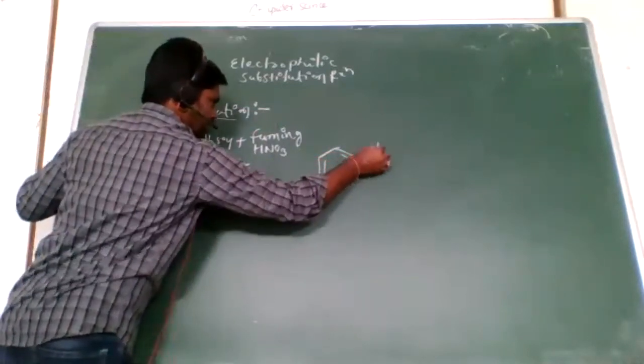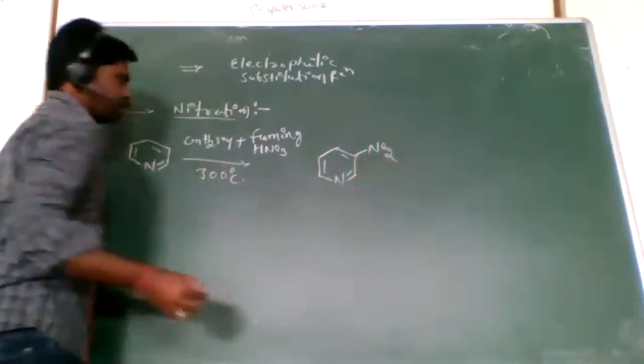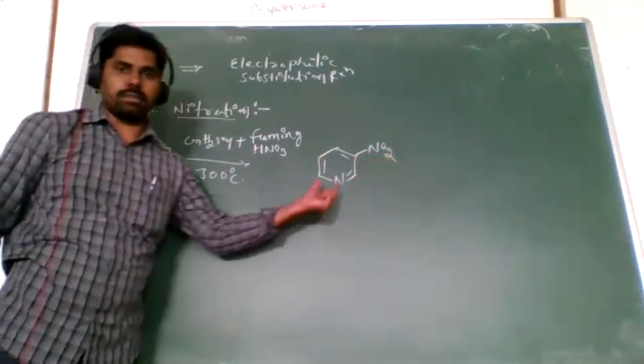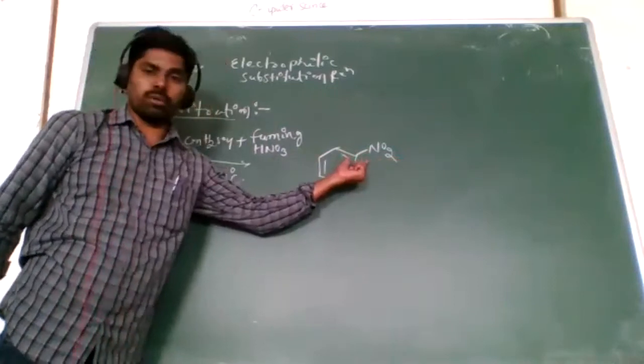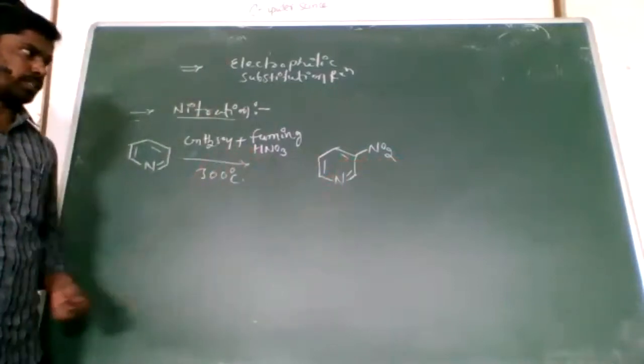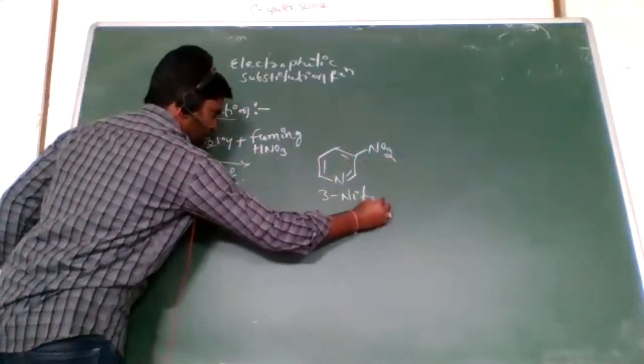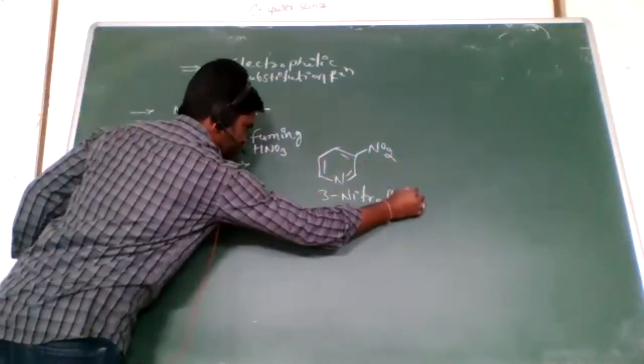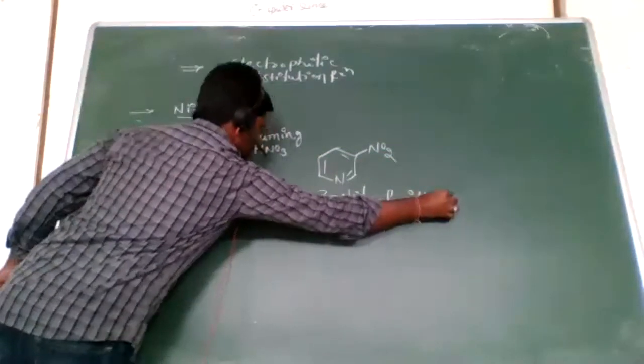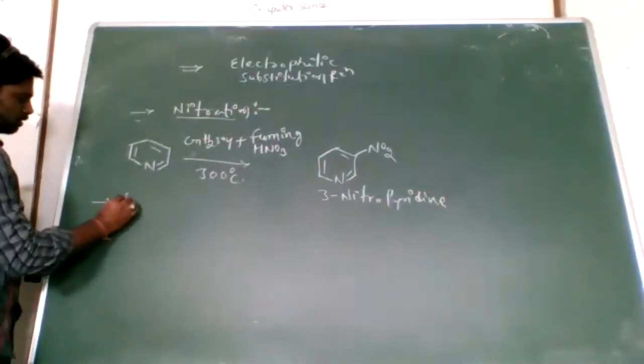Already discussed, electrophilic substitution reaction takes place at the third position in pyridine. So this is the nitration, and this is 3-nitropyridine.